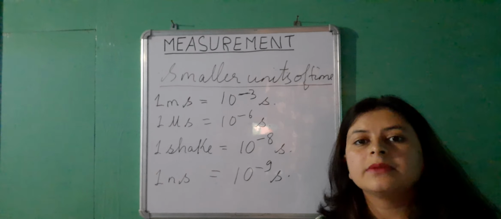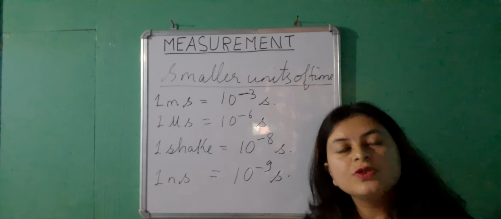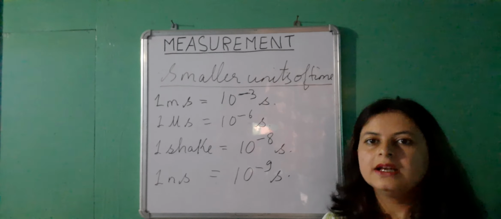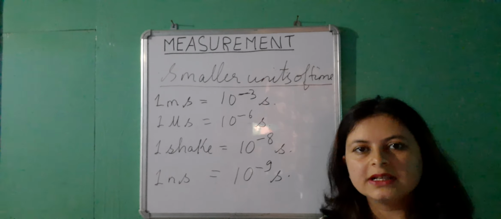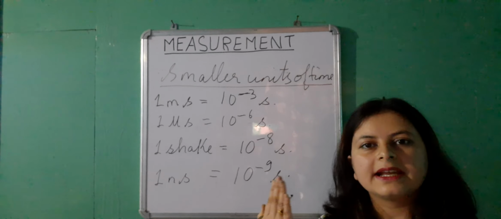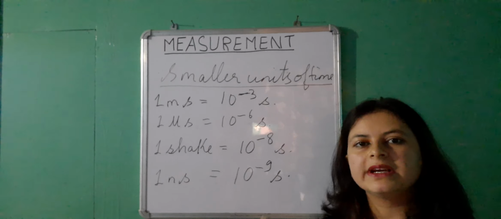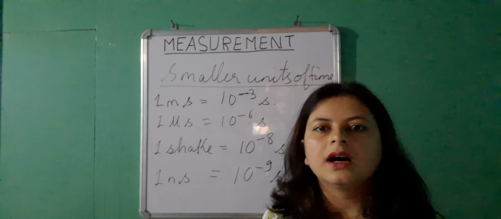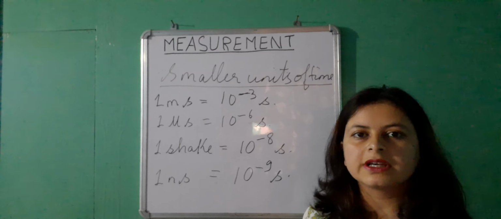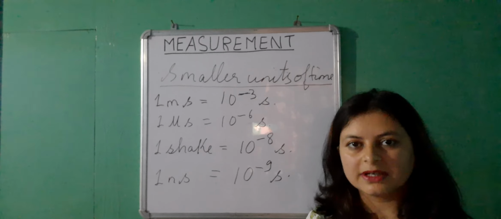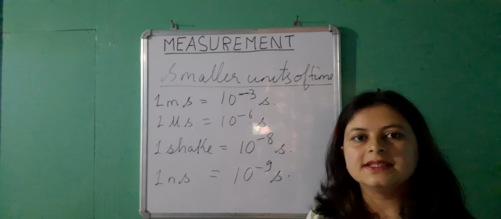And when we talk about the bigger units of time, these are used in our day-to-day life. Bigger than a second, we have the minute. Bigger than a minute, we have the hour. Bigger than an hour, we have a day. Bigger than a day, a week. Bigger than a week, a month. The variation of months you already know: all the months do not have the same number of days. Then bigger than a month is a year.